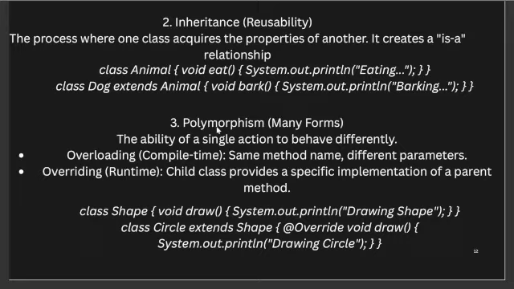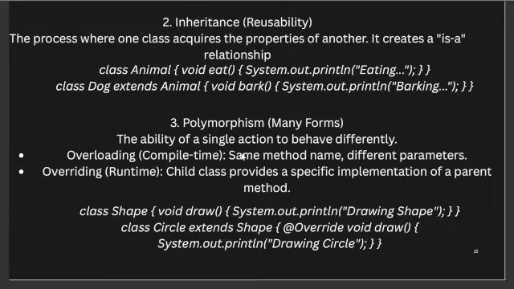The next topic will be polymorphism, which means many forms. It is the ability of a single action to behave differently. We have two types of polymorphism, which are overloading and overriding. Overloading is also known as compile-time polymorphism and overriding is known as runtime polymorphism. Overloading, which is compile-time polymorphism, means the same method name with different parameters. So we will create the same methods, but we will use different parameters. This is known as overloading polymorphism.